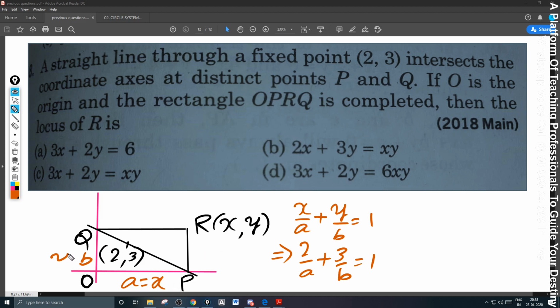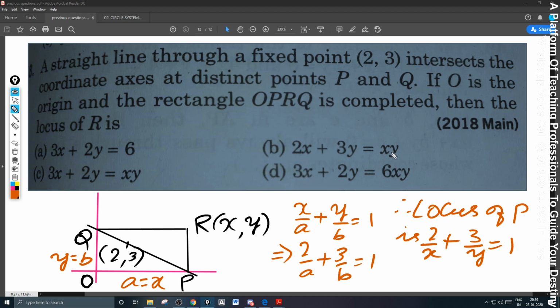It is nothing but B. So replace A with x and B with y. Therefore, the locus of R is 2 by x plus 3 by y is equal to 1. So the answer is 3x plus 2y is equal to xy. This is the right answer.